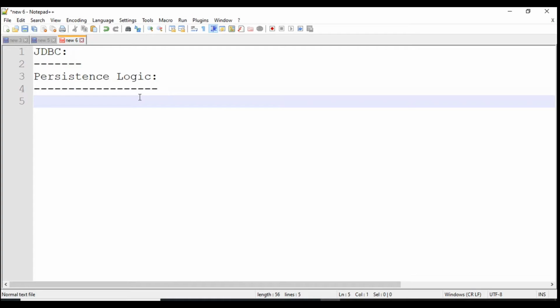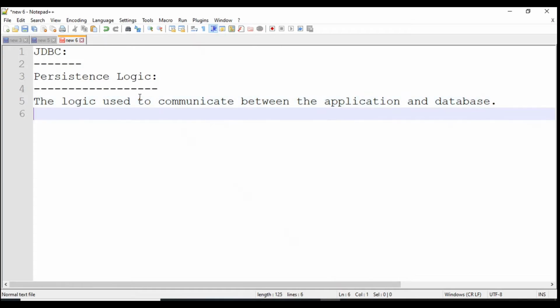So now the question is, what is persistence logic? The logic used to communicate between the application and database is called persistence logic.